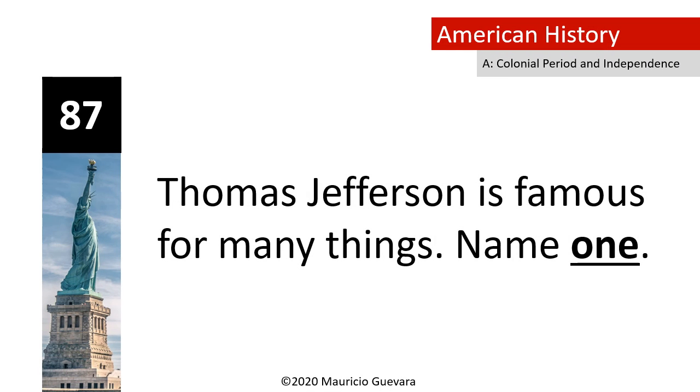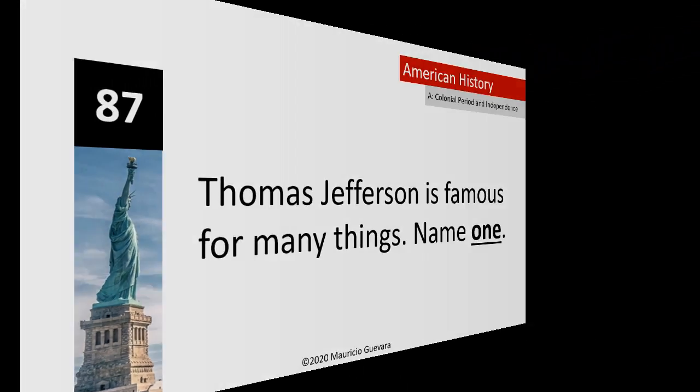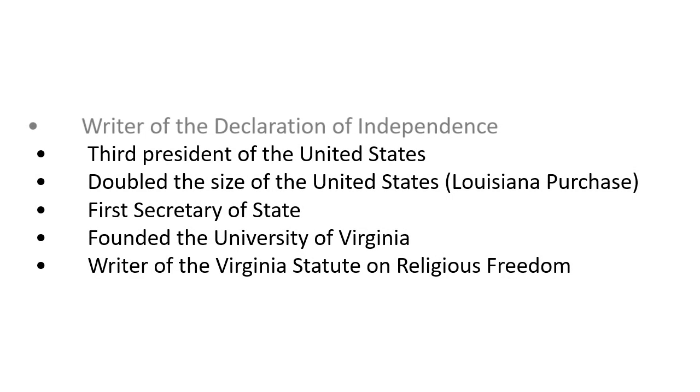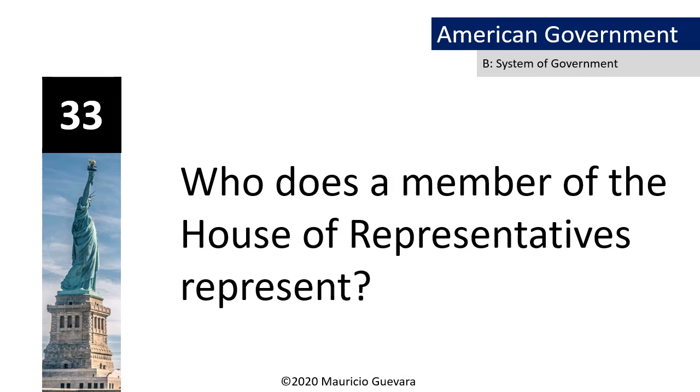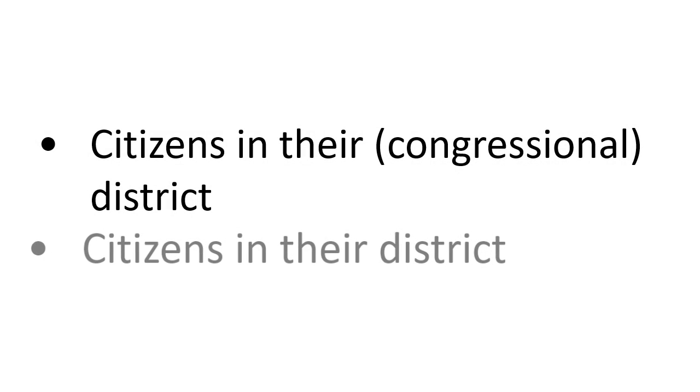Thomas Jefferson is famous for many things. Name one. Writer of the Declaration of Independence. Who does a member of the House of Representatives represent? Citizens in their district.